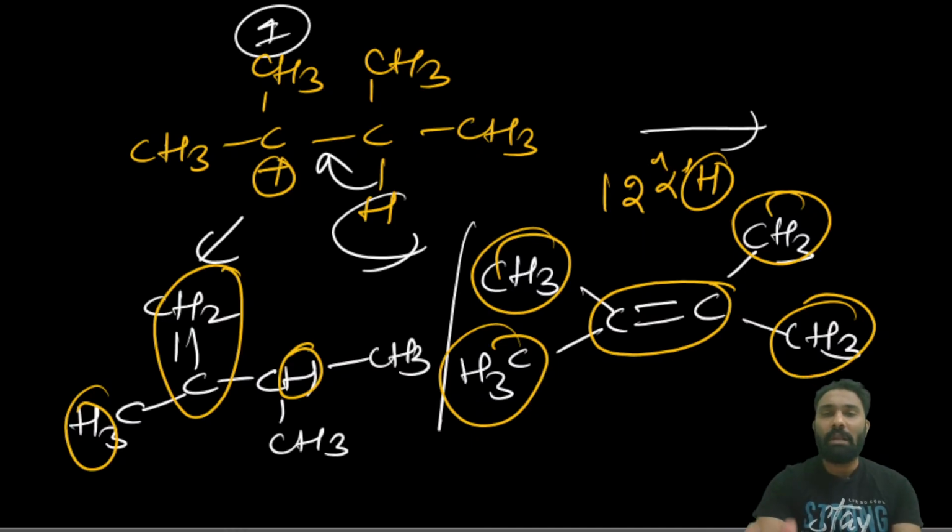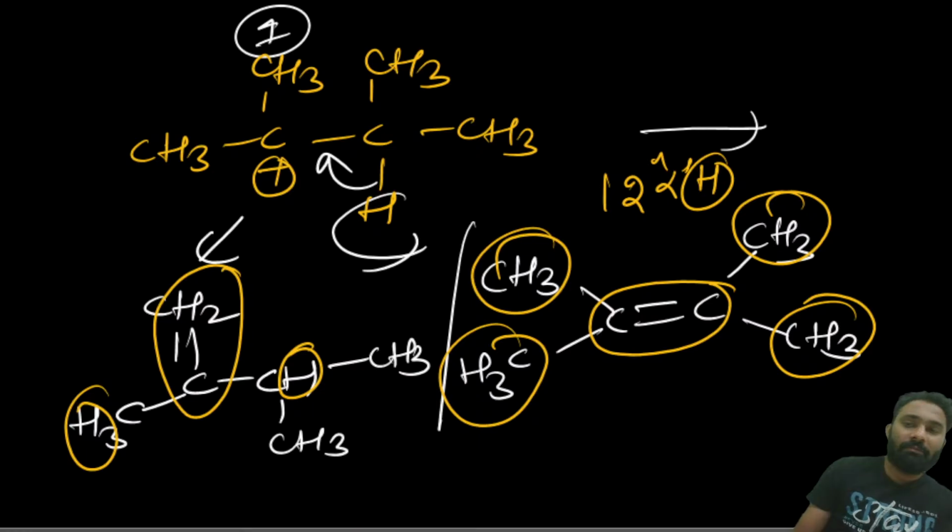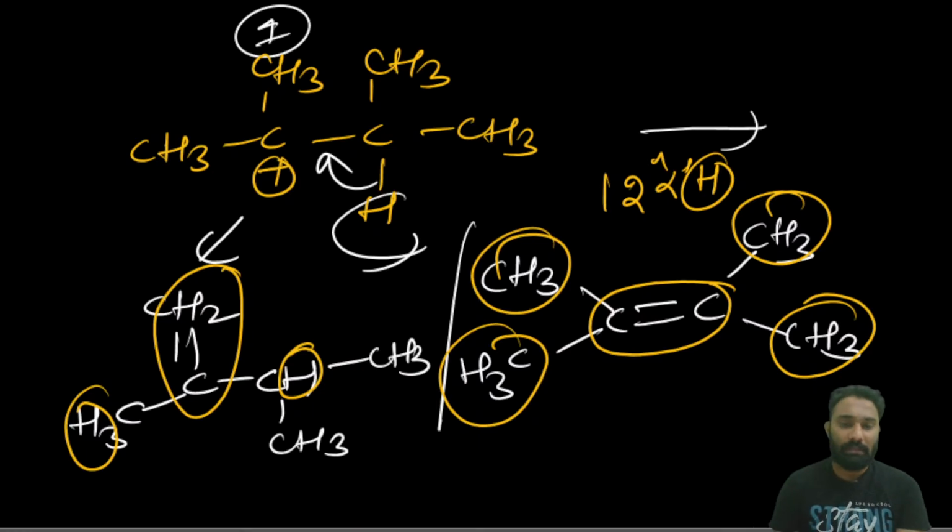After making the stable alkene, we have to eliminate the hydrogen from which one? Which one? The carbon which contains less number of hydrogens.